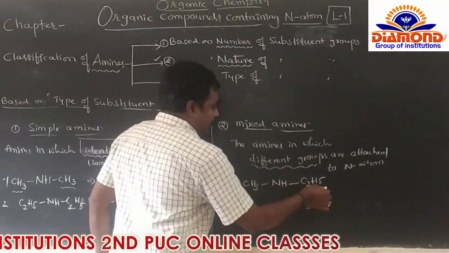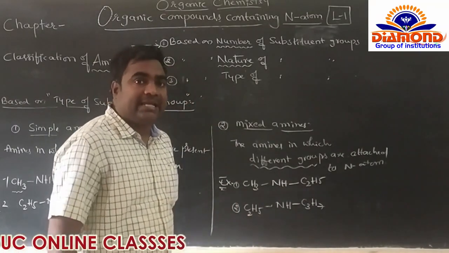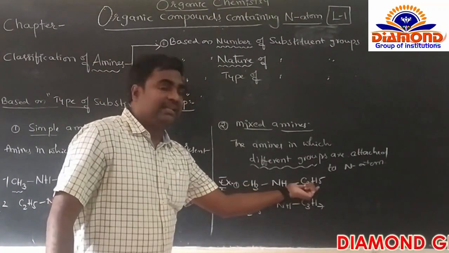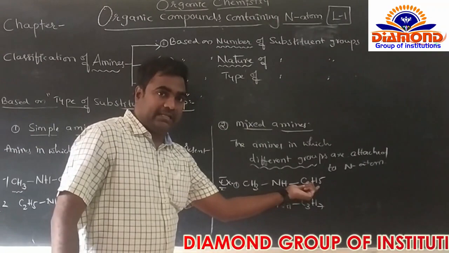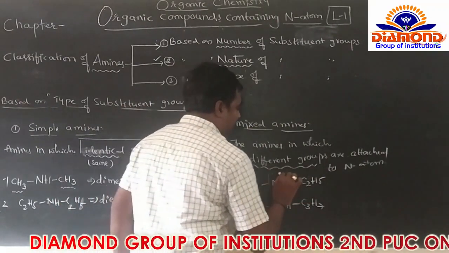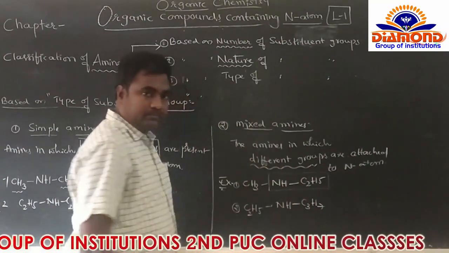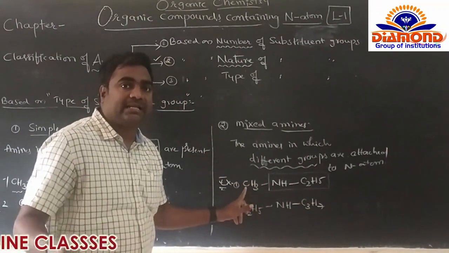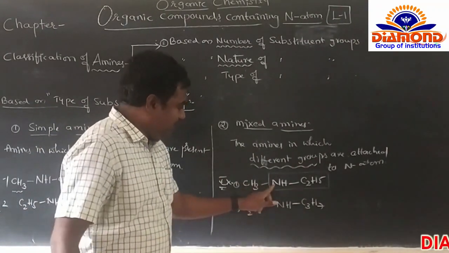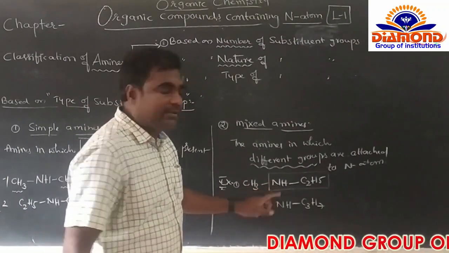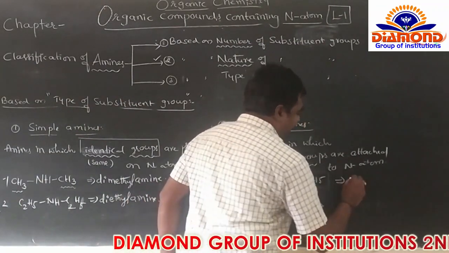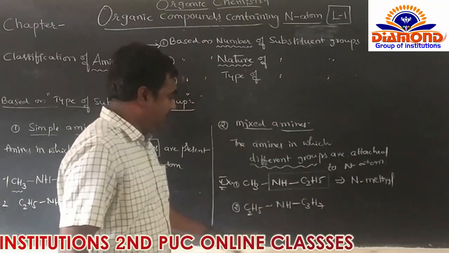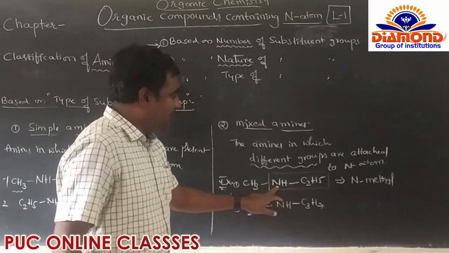Here in the amines, we have to take the largest chain. So is CH3 the largest chain? Is C2H5 the largest chain? C2H5 is the largest chain. So ethyl is the main group. It is the substituent. CH3 is the substituent. Okay? Now right, this CH3 is attached to N. So what is the name of the compound? Methyl, and methyl, ethyl amine.